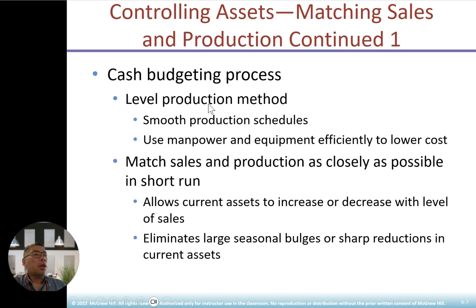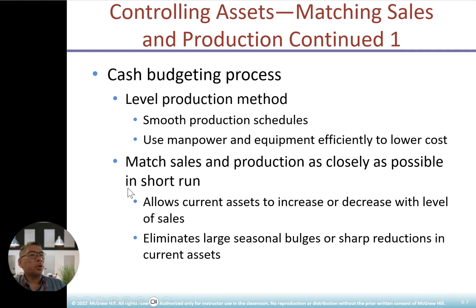Okay, look at the cash budgeting process as well. You have the level production method, which smooths production scheduling and uses manpower and equipment to lower the cost. Toyota is one of those good examples. They have a good production schedule in terms of the use of manpower as well as equipment. And then you also need to match sales and production as closely as possible in the short run, allowing current assets to increase or decrease with the level of sales, and limiting large seasonal bulges or sharp reductions in current assets.